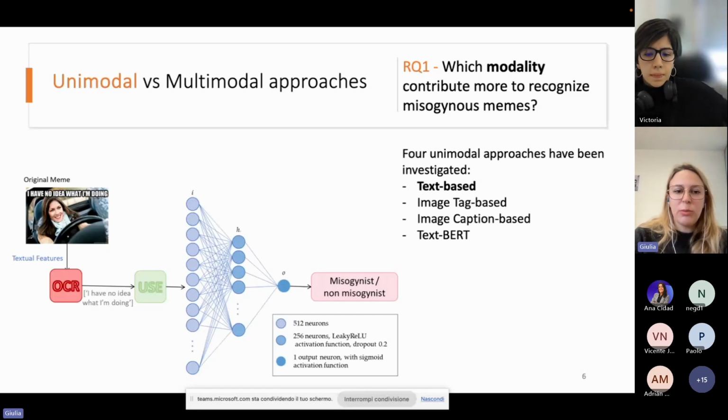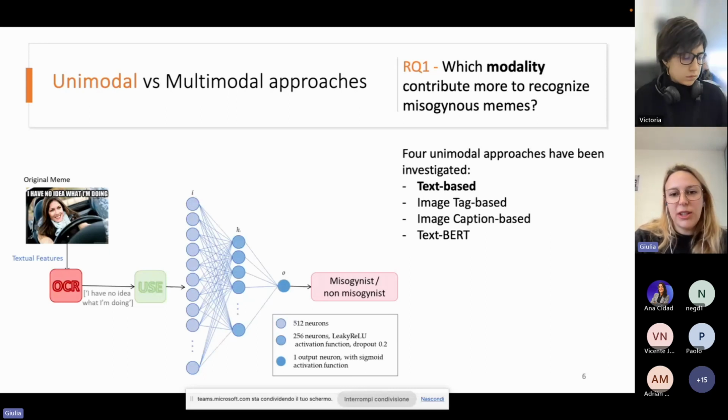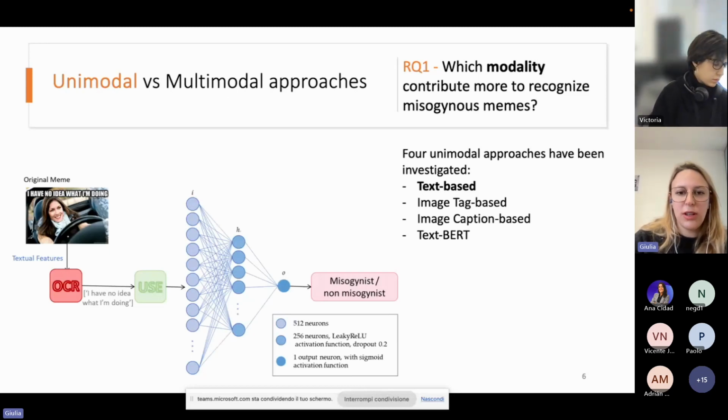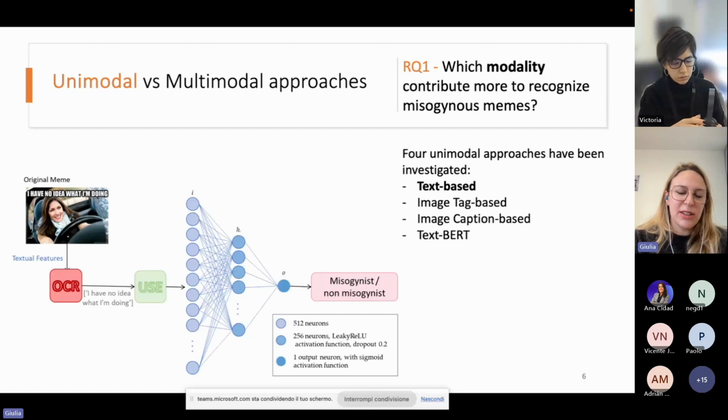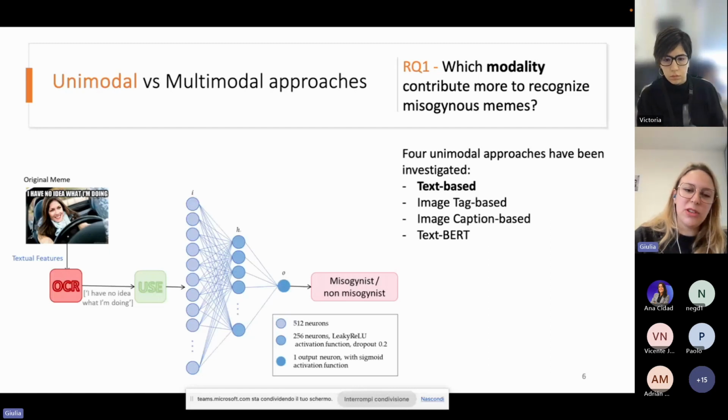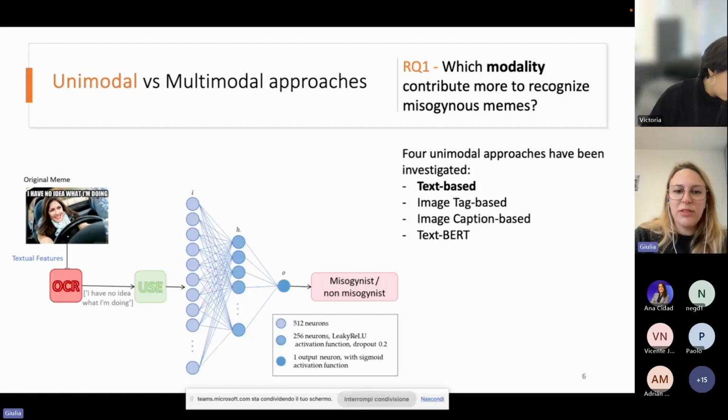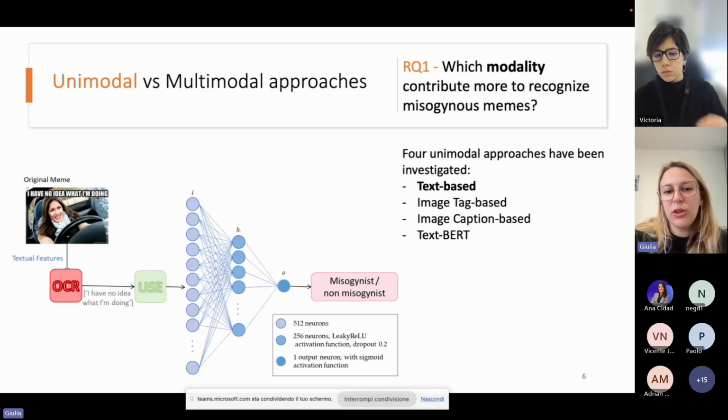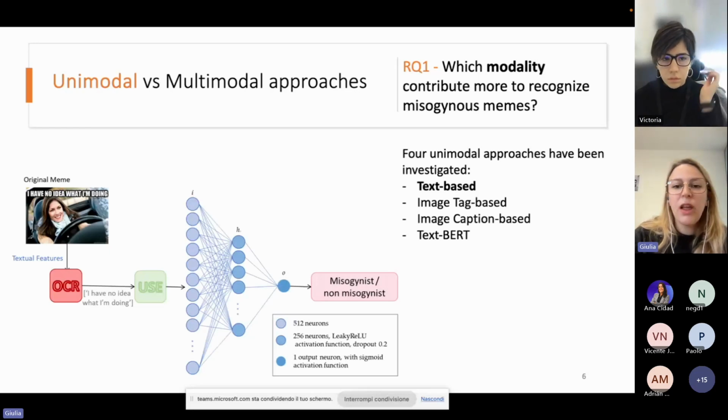For the text, we propose this simple neural network that takes in input the transcription of the text inside the memes. We represented it in the latent space using the Universal Sentence Encoder, and we defined a simple neural network with only one hidden layer in order to keep a simple computational structure.